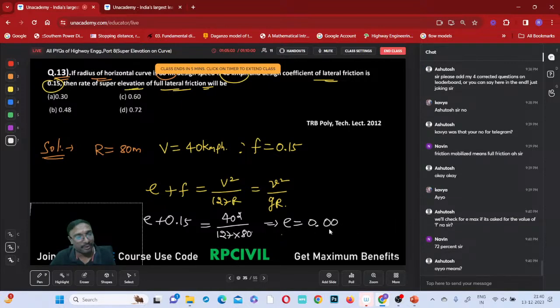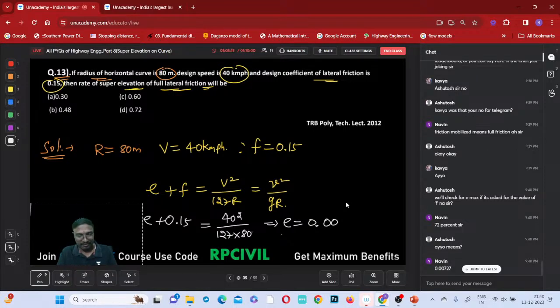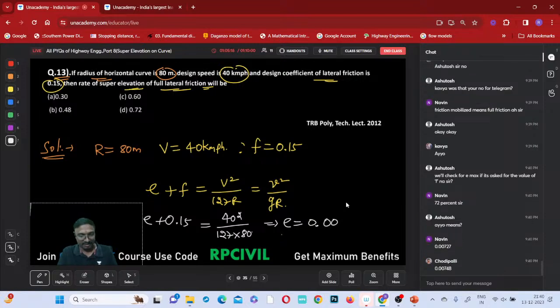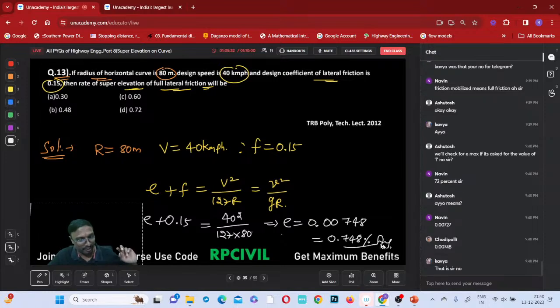Tell me the exact value, all of you. 40 squared divided by 127 into 80, minus 0.15. So what is the value you are getting? 0.00748, no? 0.00748 means how much will it be? 0.748 percent, right?